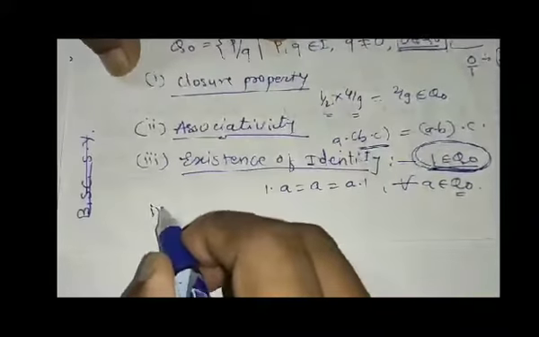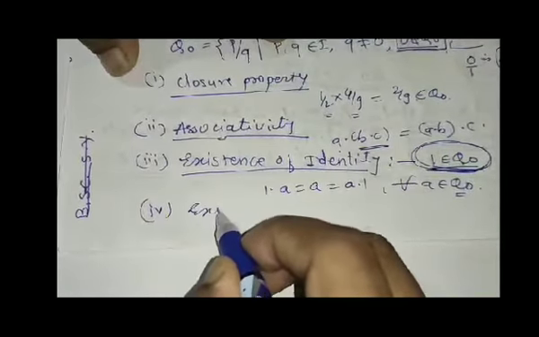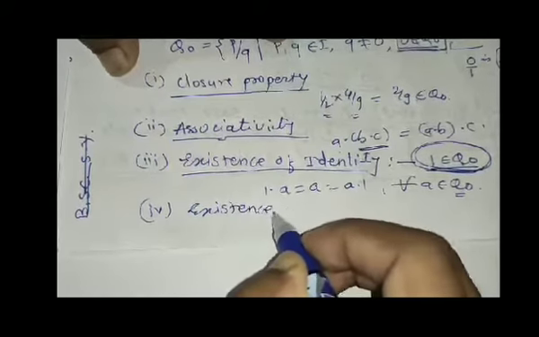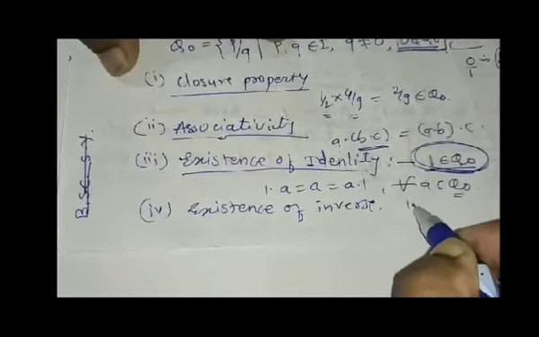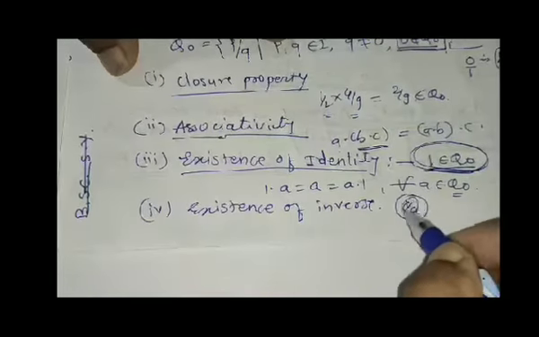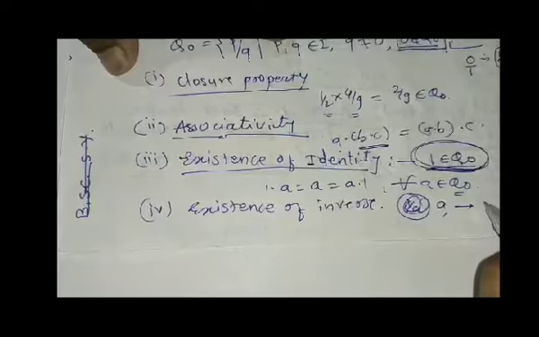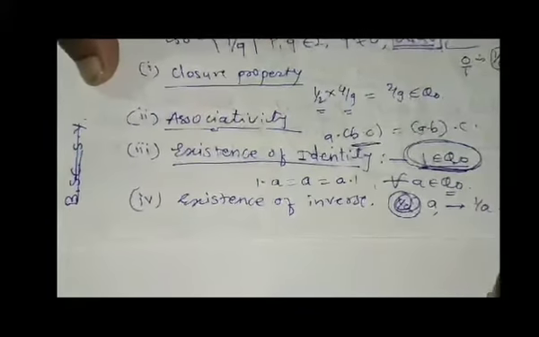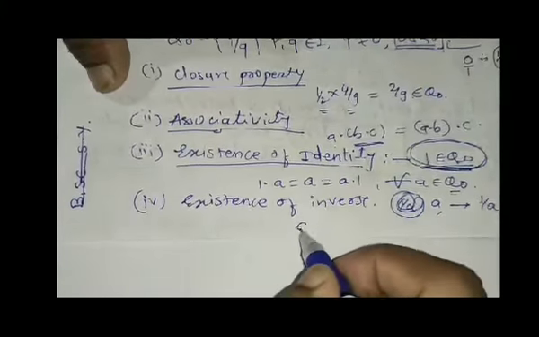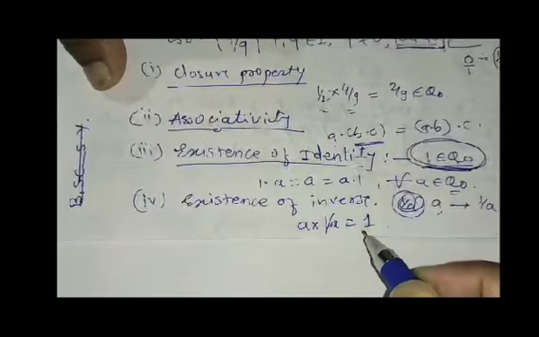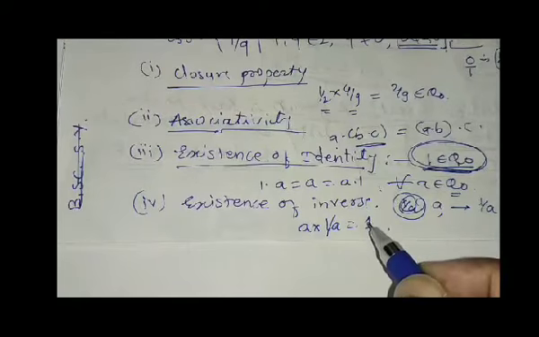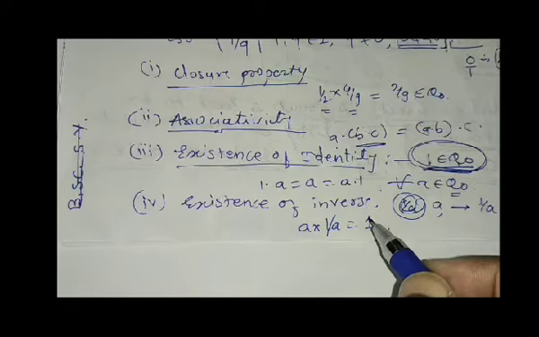Now the fourth property is existence of inverse. Yes, if A is any rational number, then 1 by A is its inverse rational number, because A into 1 by A is equal to 1. So if we choose 5 as a rational number, then 1 by 5 is the inverse rational number.